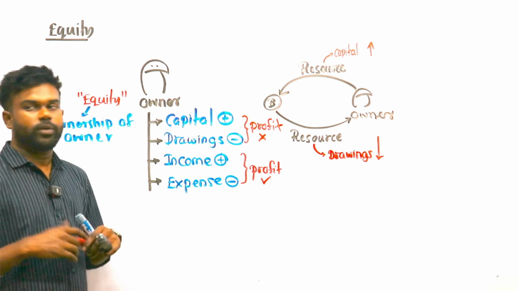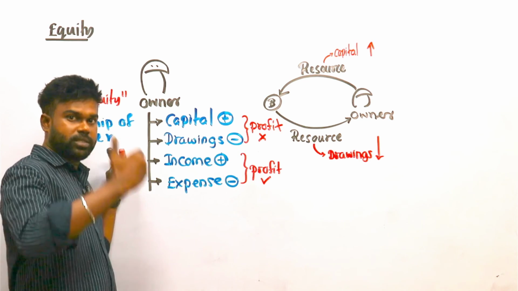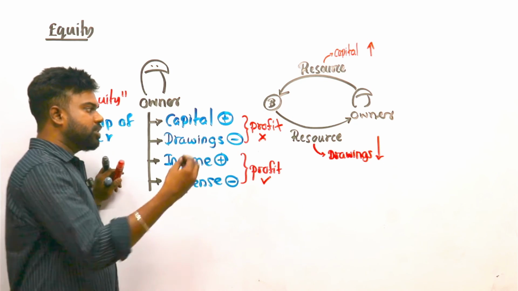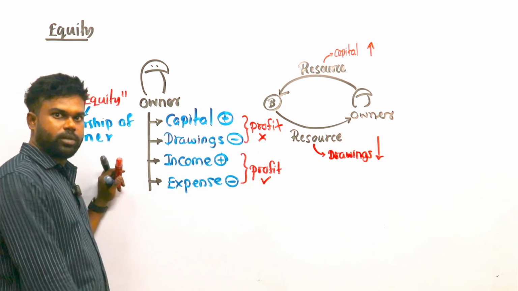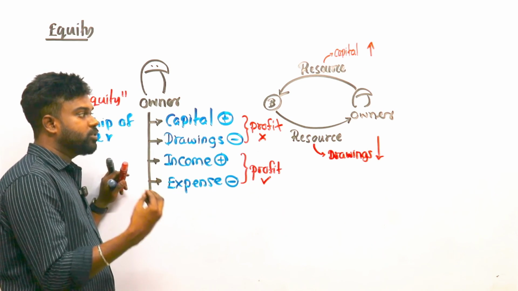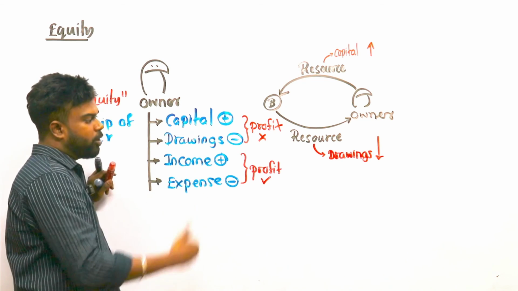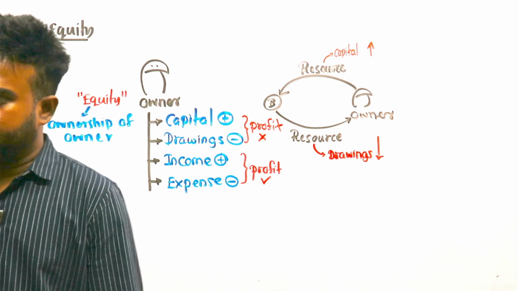Sometimes there will be questions like this: what are the transactions that impact to increase equity? Capital and income both. What are the transactions that decrease the equity? Drawings and expense. What are the transactions that will not impact the calculation of profit? Capital and drawings. Those that impact profit: income and expense. There are so many questions they can create.